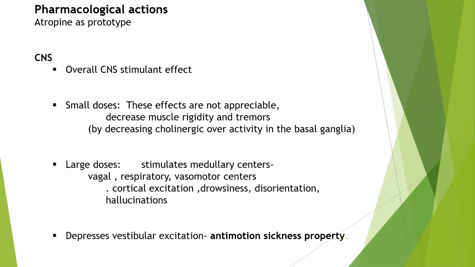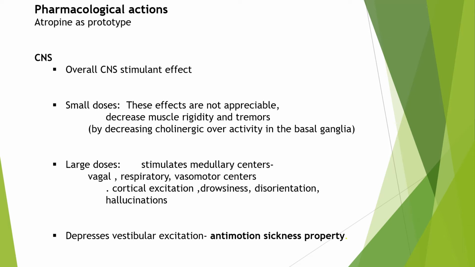On the CNS, they overall have a stimulant effect. In small doses, these effects are not appreciable. They decrease muscle rigidity and tremors by decreasing the cholinergic overactivity in the basal ganglia.